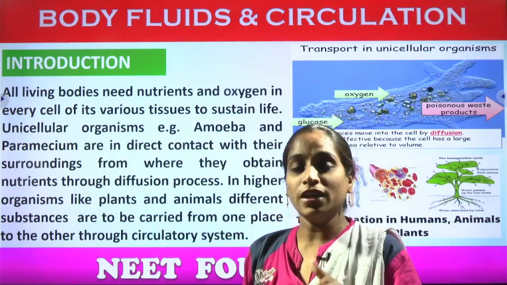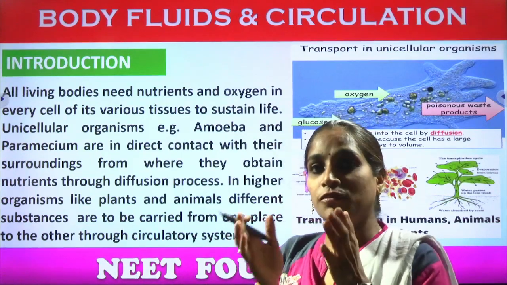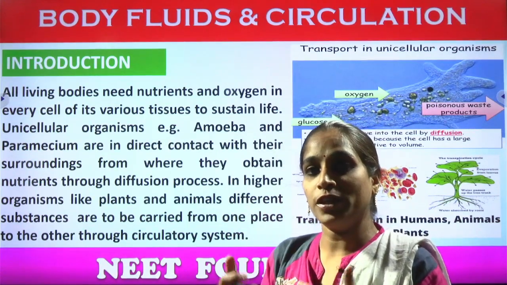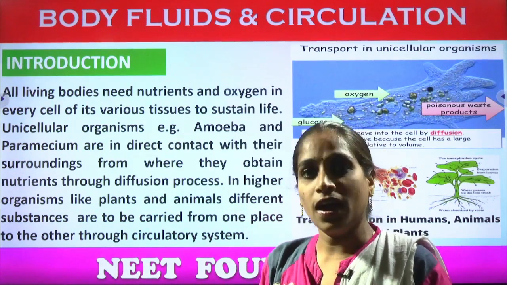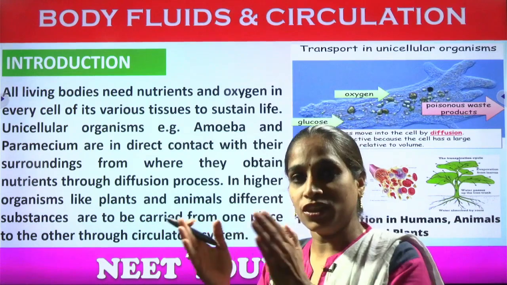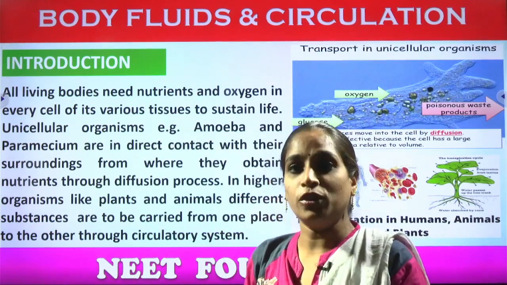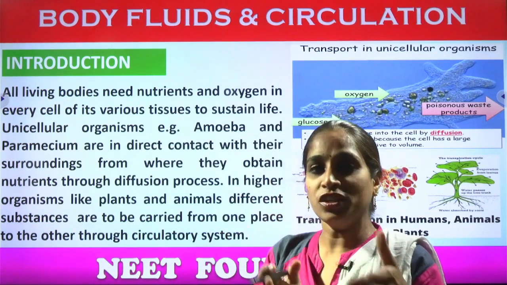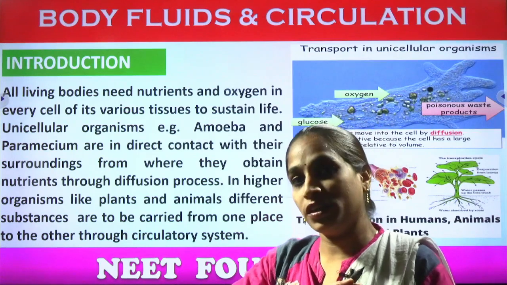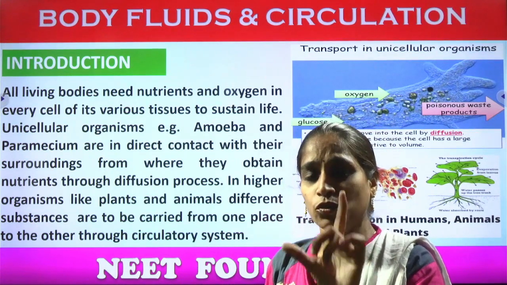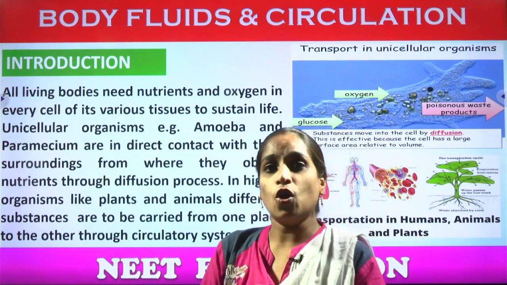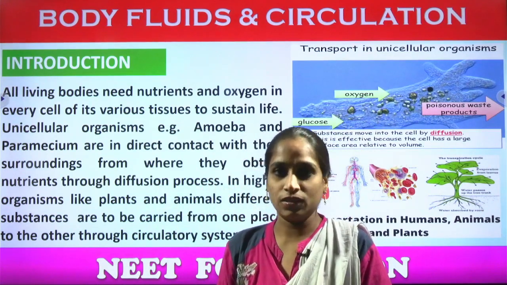Okay, so in that kind of circulatory system, the fluids move from one place to another through one particular organ called the heart. Yes, in multicellular organisms there is a requirement of an organ. Coming to unicellular organisms, there is no requirement of an organ, and unicellular is nothing but only a single cell functions all the body's metabolic activities, right?